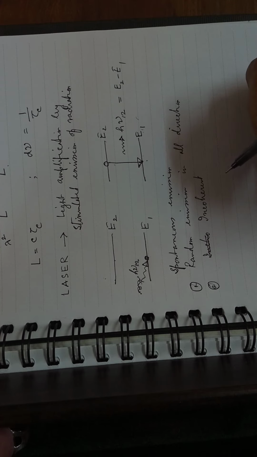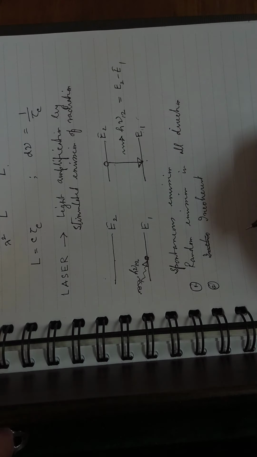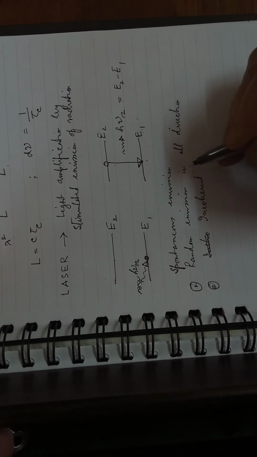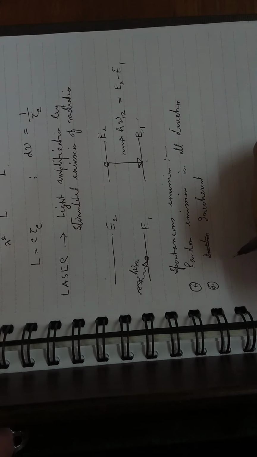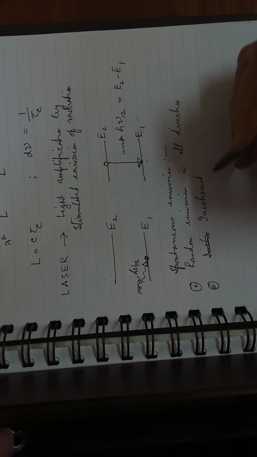What does it depend on? This type of emission will depend on the type of particle and the type of transition that is taking place, but it will be absolutely independent of outside circumstances. So this is spontaneous emission.